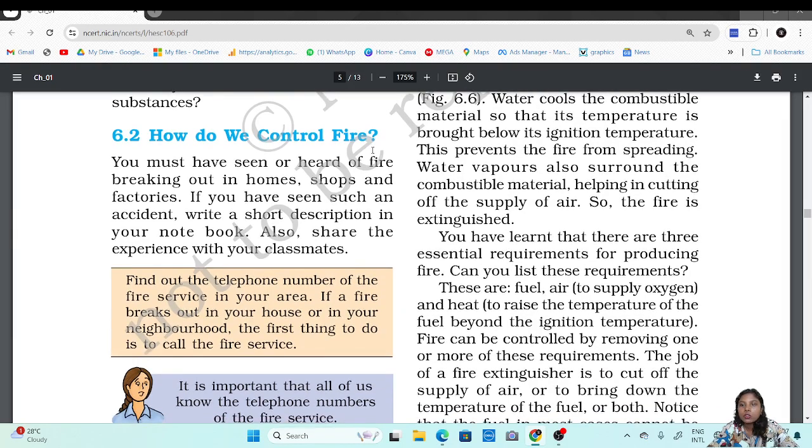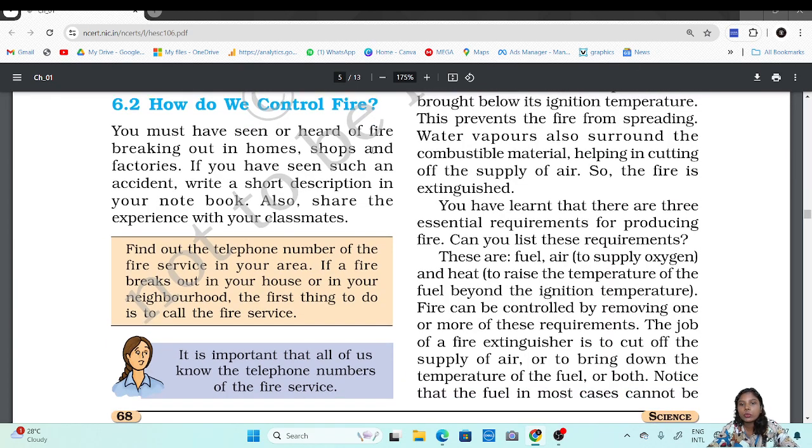Now, water vapors also surround the combustible material, helping in cutting off the supply of air. When you spray the water, it is sprayed at a very high pressure. The tiny water vapors also take over the combustible material. In that case, the supply of oxygen also gets cut. So the fire gets extinguished.